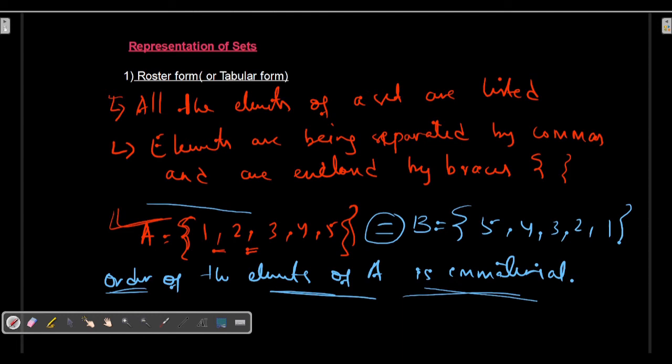The second thing is that all the elements are taken as distinct.